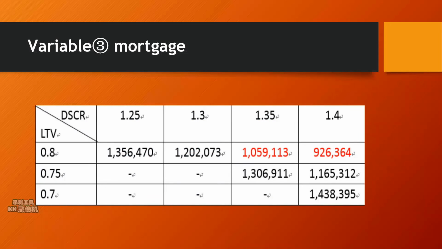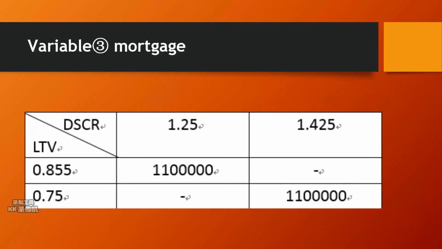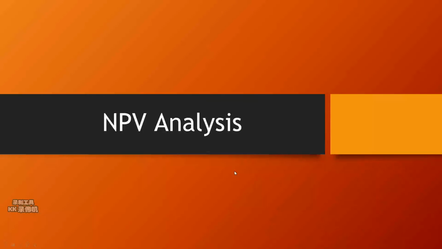Furthermore, for negotiating with the bank, we also find that if the LTV is 0.75, they should ask for a lower DSCR than 1.425. If the DSCR is 1.25, they should ask for an LTV lower than 0.855.